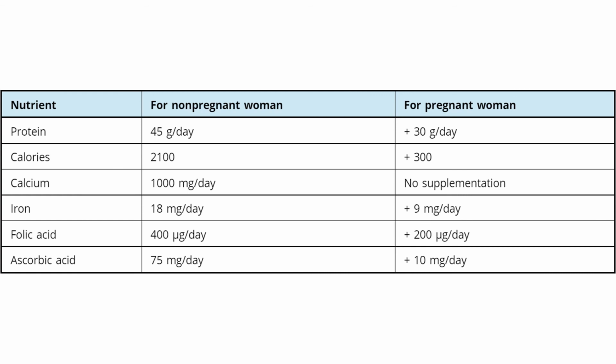Calcium intake is about 1000 milligrams per day. This is wrongly written here; it should be 1000 milligrams per day. You can see everything has been added, and here also there is an addition of about 1000 milligrams per day. So the requirement of protein, calories, iron, calcium, folic acid, ascorbic acid, everything is increased for the growing fetus, not for the mother, isn't it? This requirement is for the growing fetus.